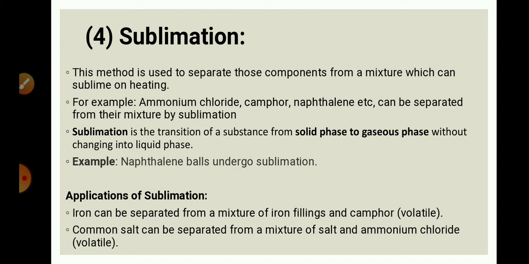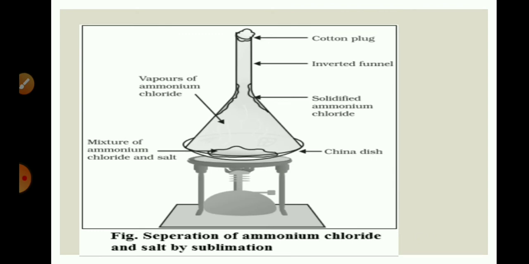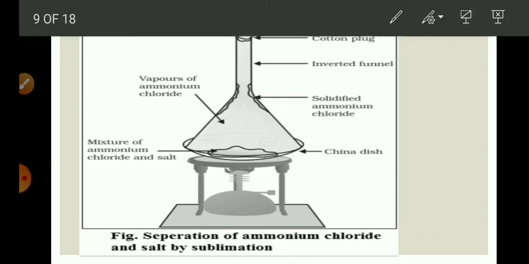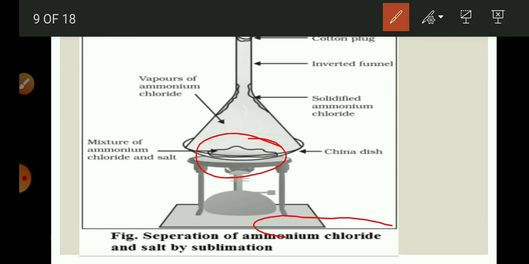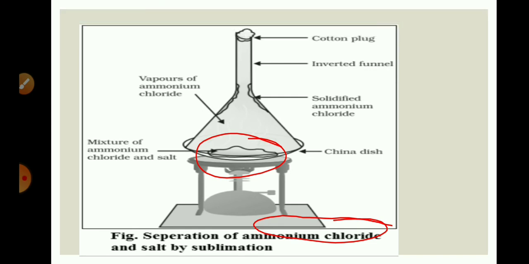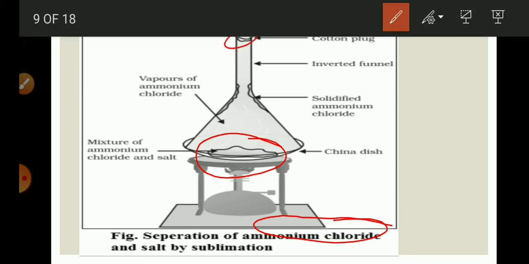Common salt can be separated from a mixture of salt and ammonium chloride. See, here we have taken the mixture of ammonium chloride and salt. In this, ammonium chloride is the sublime substance, and an inverted funnel is kept on that mixture. It is sealed with a cotton plug here.